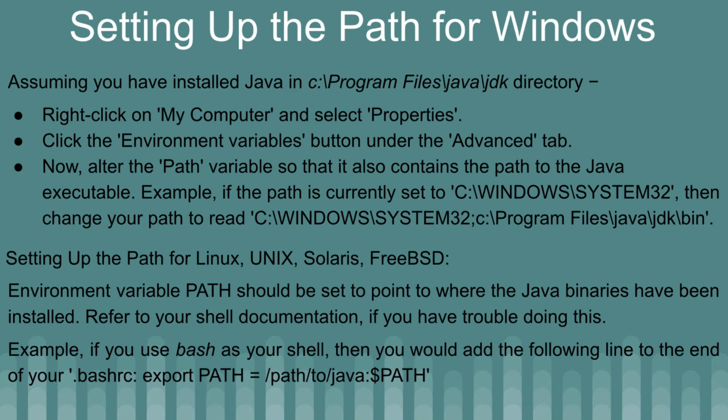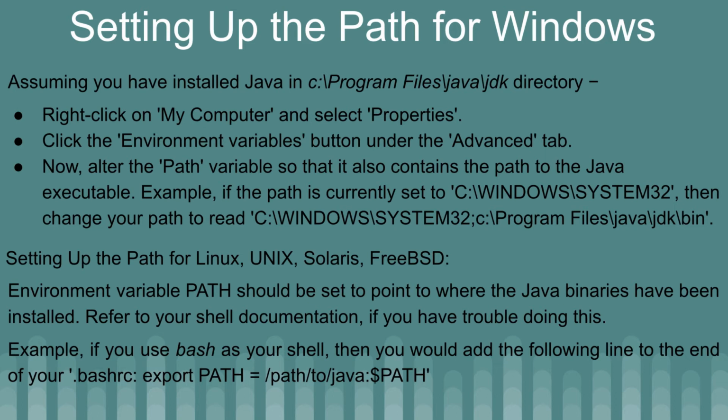For example, if the path is currently set to C:\Windows\System32, then change your path to read C:\Windows\System32; the semicolon is the separator for two different paths. Your new path is added after the semicolon, that is C:\Program Files\Java\JDK\bin. Till the bin you need to give the path, since all the binary files are in the bin folder only.